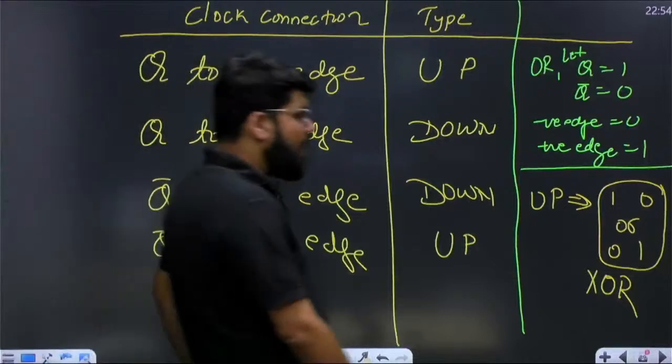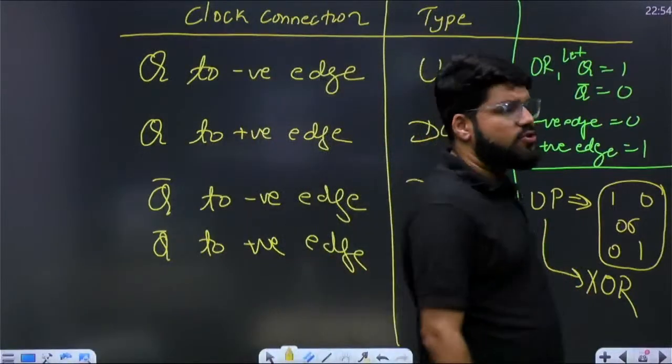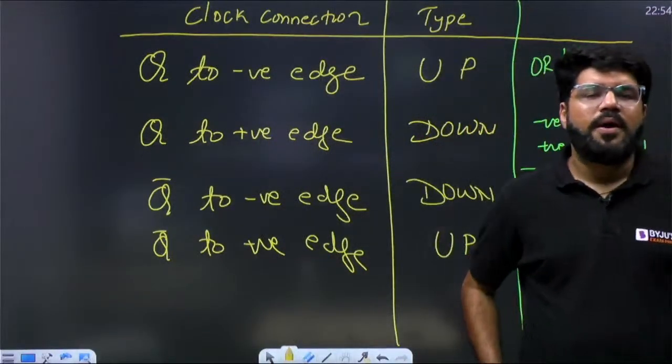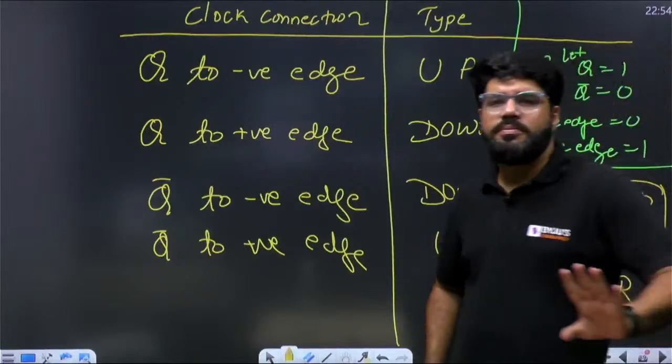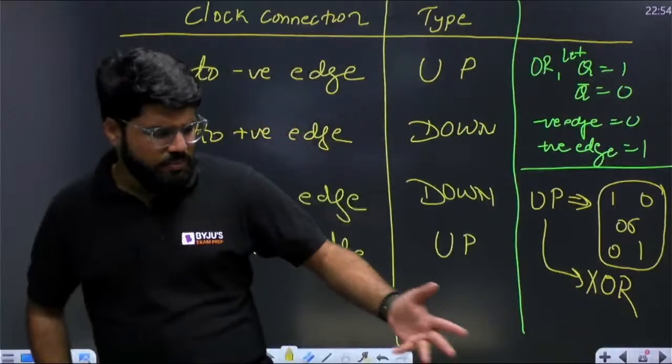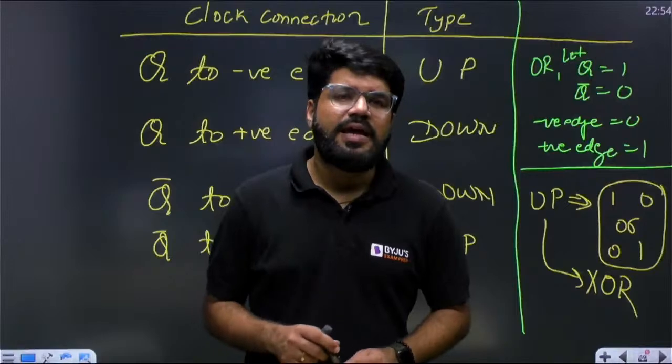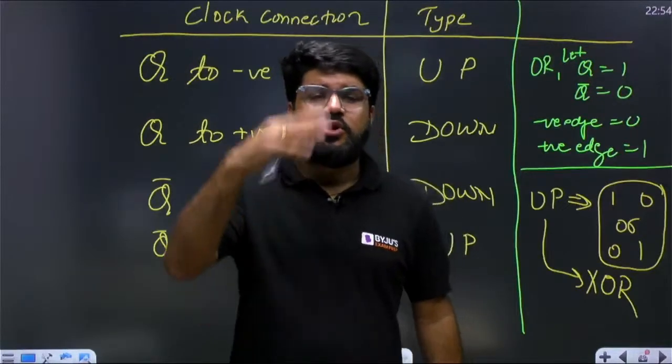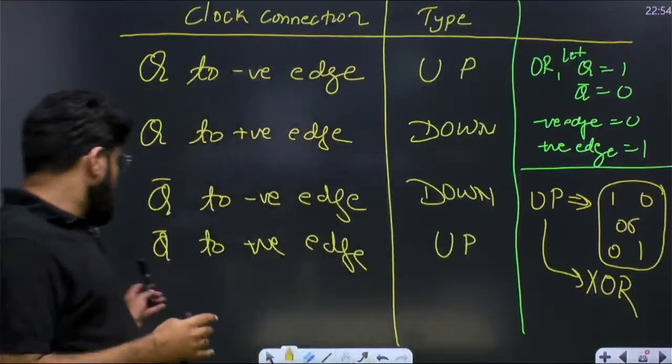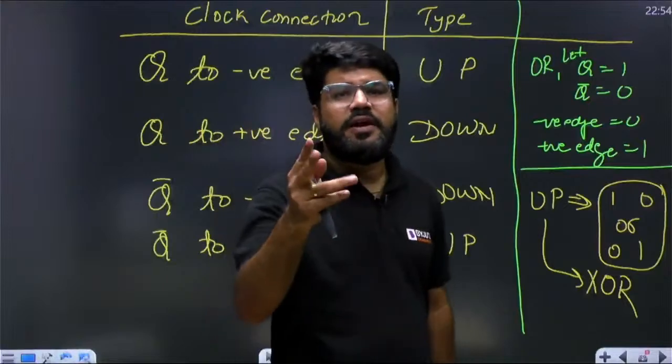Up counter is obtained at the XOR possibility. You can remember it this way, this is one more way of remembering it. XOR possibility, when both are different: Q to negative edge or Q bar to positive edge. When both are different, you get up.